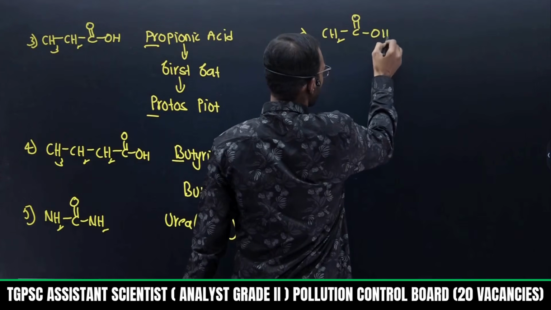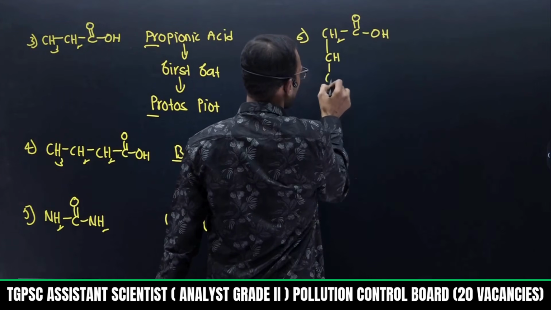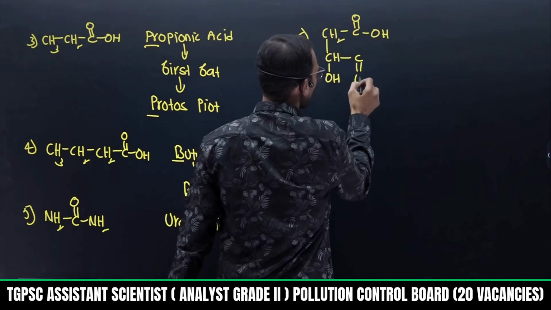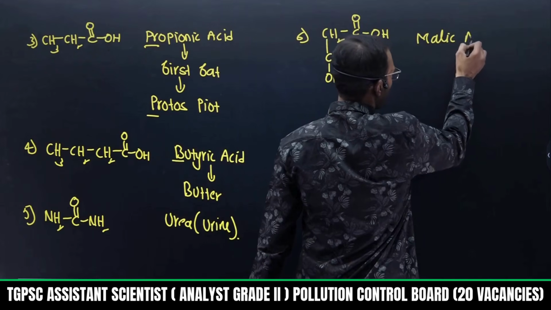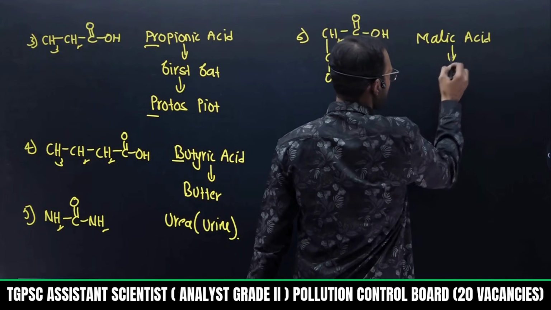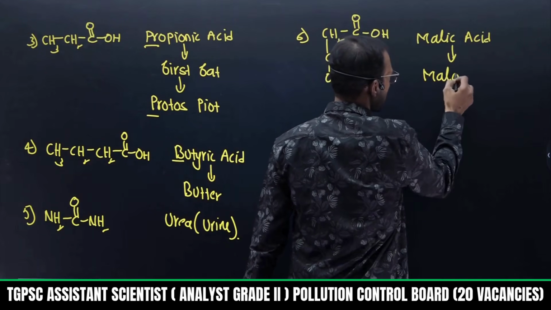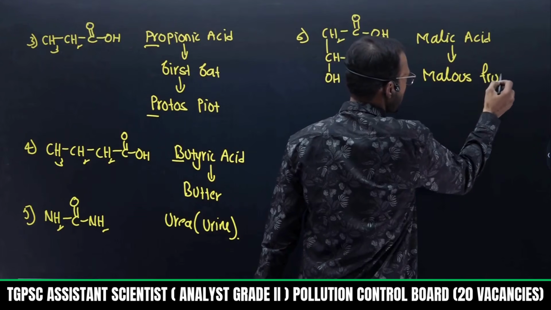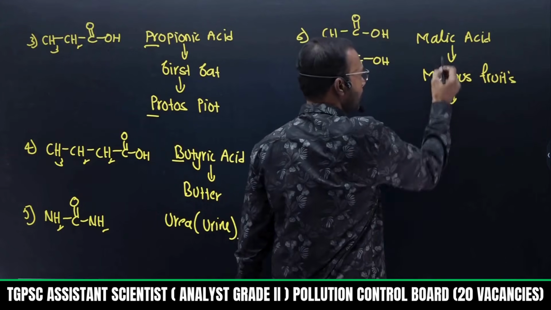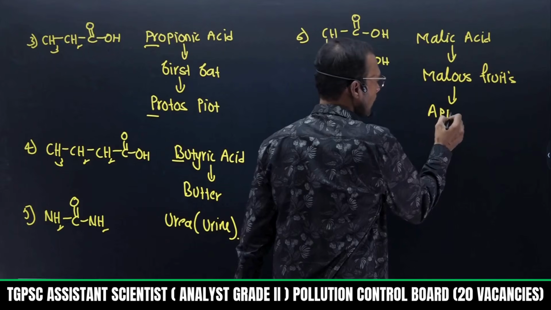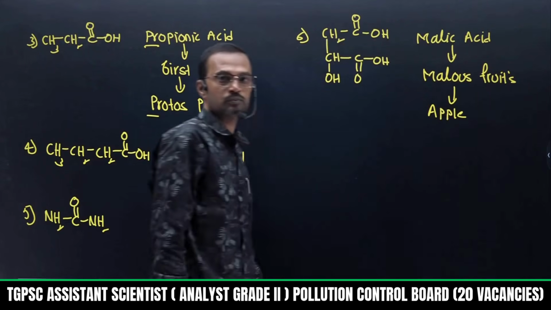Okay, I can even take a dicarboxylic acid. This is called malic acid. See here, this is C double bond OH. So why is it given the name malic acid? It is extracted from malus fruits. That's why it is called malic acid. And generally it belongs to apple. Apple is an example of malus fruits.